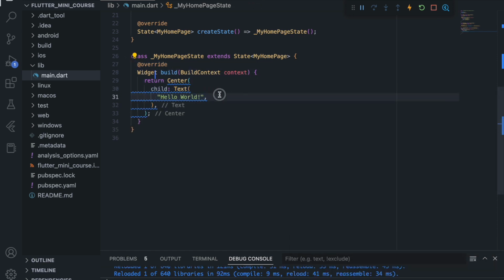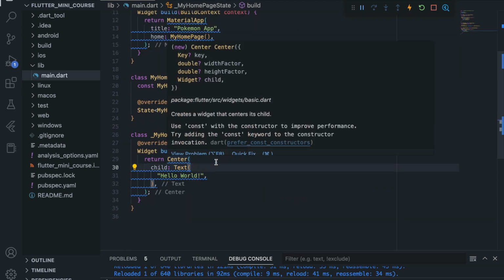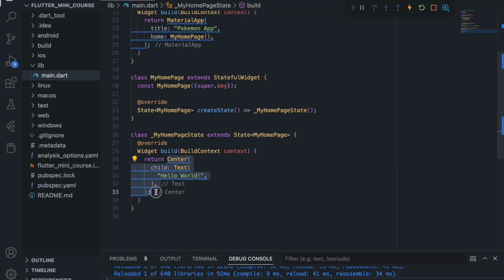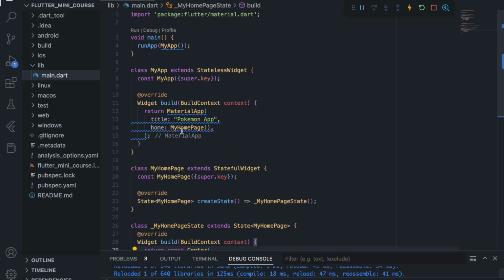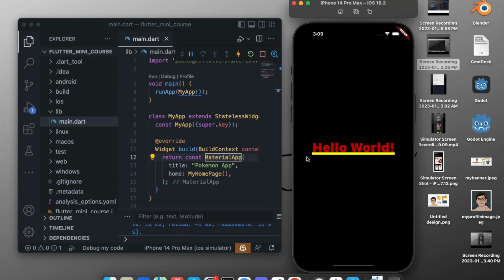Now the code looks formatted, and okay, we get these blue lines because this is a static thing. So this is a static widget, so we can just make it a constant to increase the performance, and the MaterialApp is also a constant, so we can return a constant inside. Now if we save this and we jump again to our simulator, you can see hello world printed right here, and congratulations, you created your first hello world app.